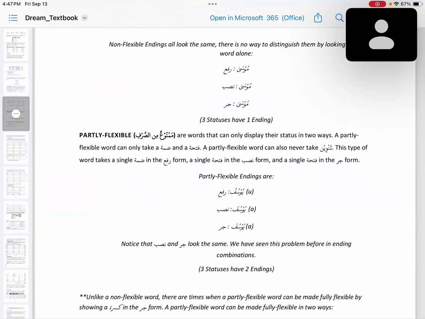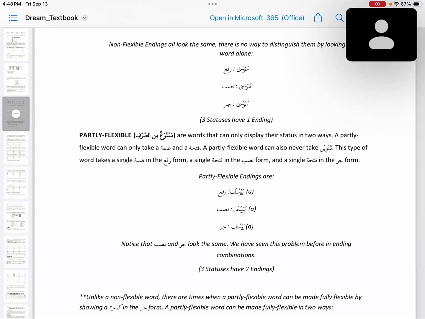So they can only take up a fatha and a dhamma. And partly flexible words never take tanween. This type of word takes a single dhamma in the rafa form, single fatha in the nasab form, and single fatha in the jar form.